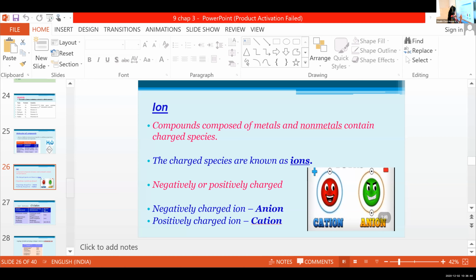And they are negatively or positively charged. These ions are negatively or positively charged. Negatively charged ion is known as anion. And positively charged ion is known as cation.